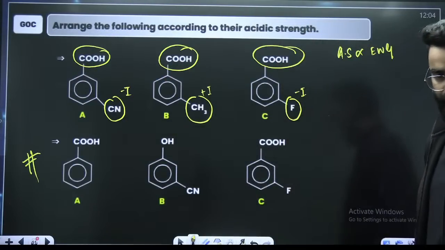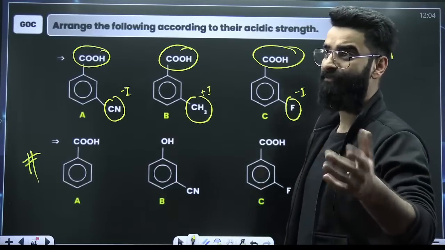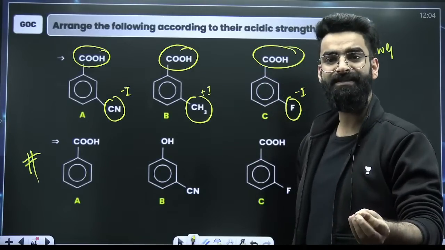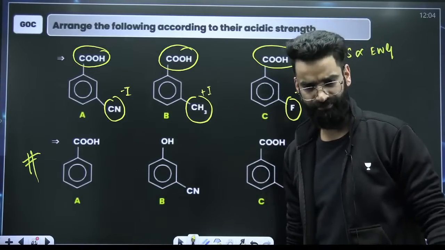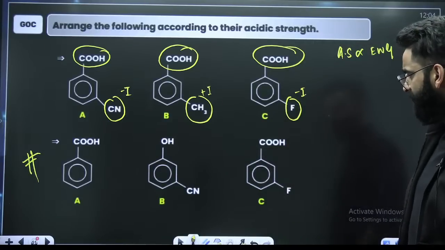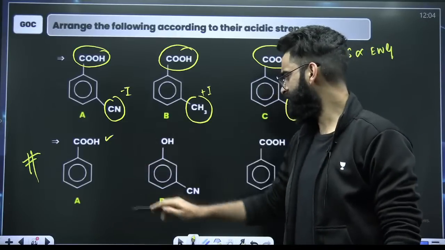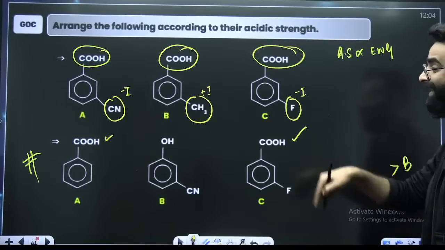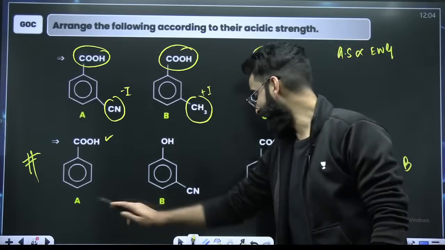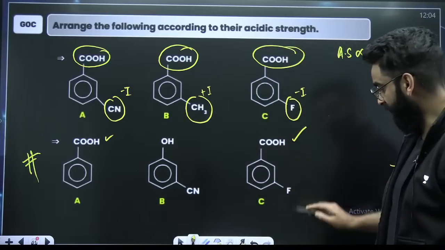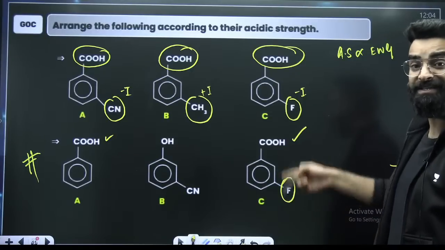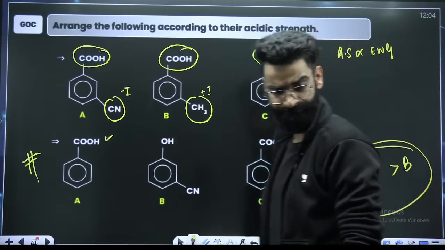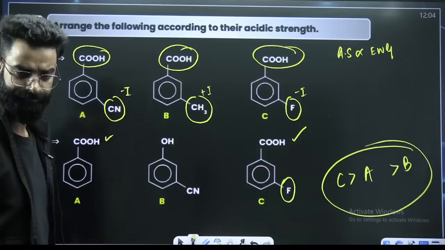See, guys, first of all, you should know, I have discussed with you in detail in the marathon as well. I have told you that carboxylic acids are better acids than your phenols. This is carboxylic acid, this is carboxylic acid, and this is phenol group, right? So, I would say B will be least acidic, then A and C. Now, among A and C, which one is more acidic? Here you have got withdrawing groups. Withdrawing groups increase the acidic strength, right? So, C will be maximum, followed by A, followed by B. Is it clear, guys?